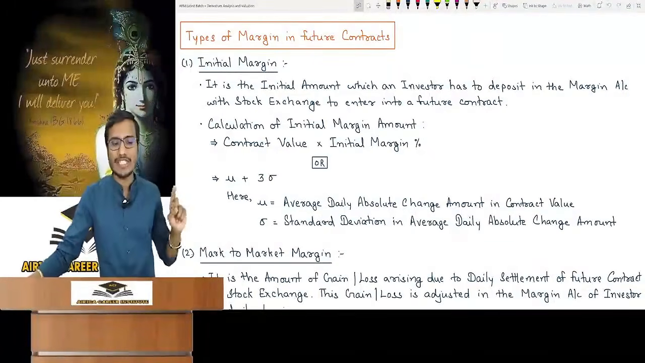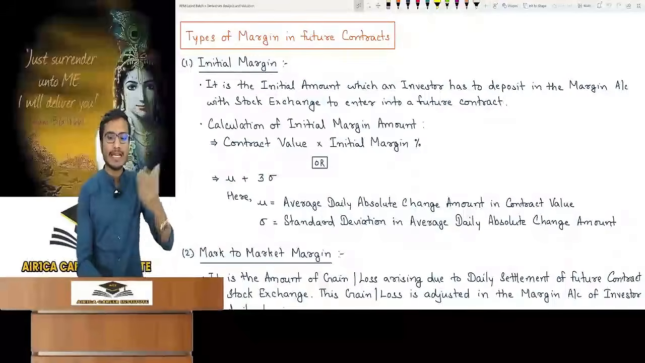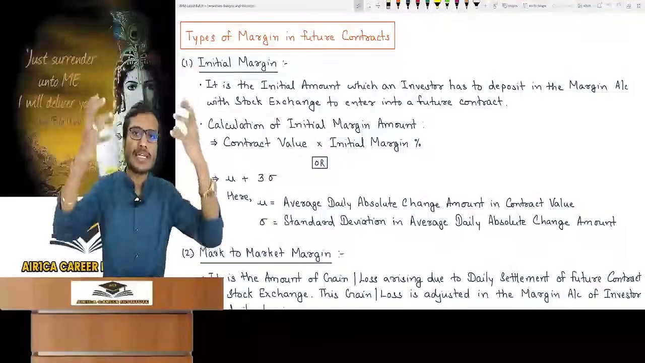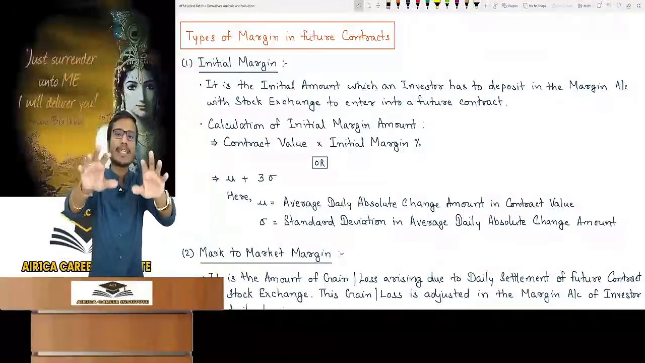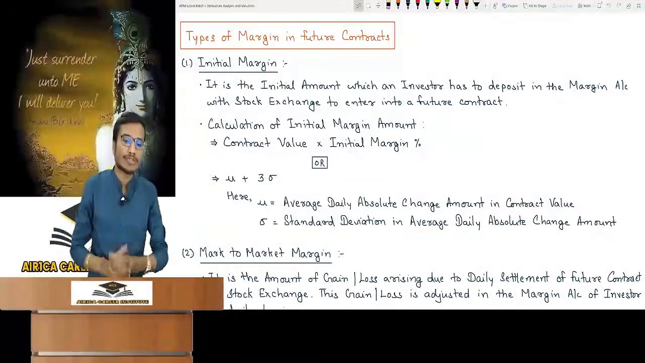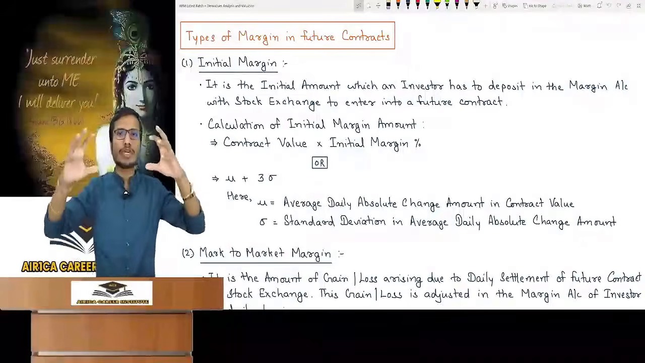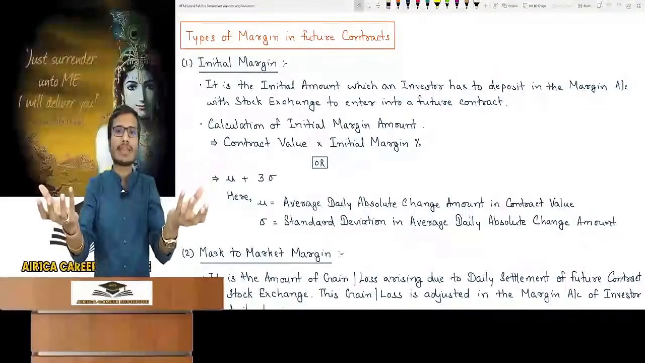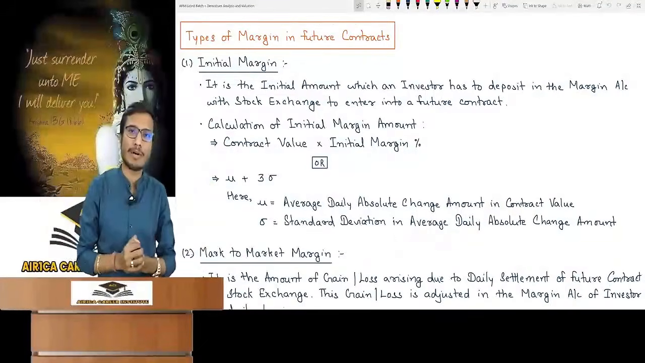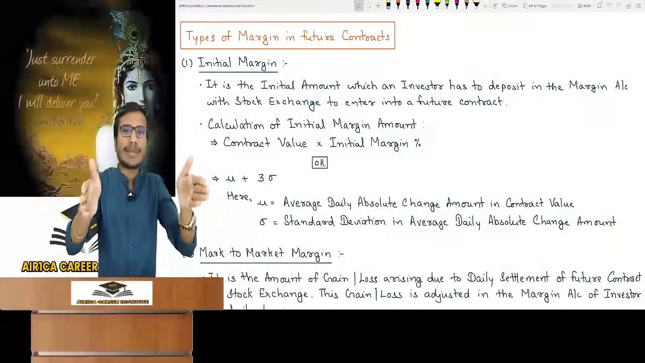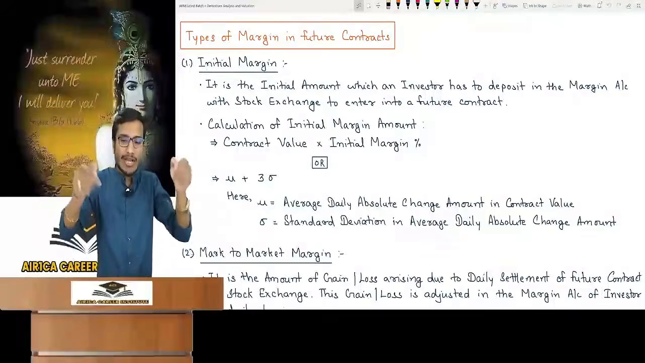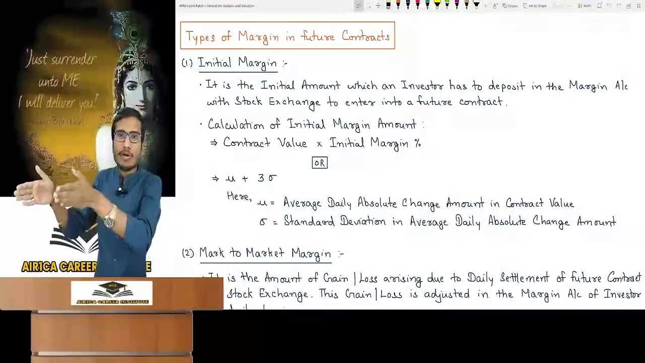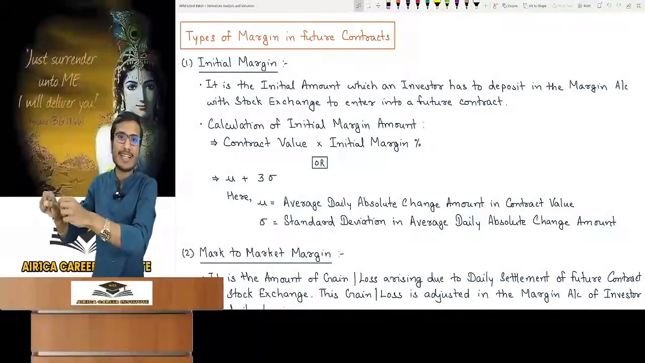The first one is initial margin. Initial margin is the security deposit. Initial margin means the initial amount which the investor deposits to the stock exchange in the margin account to enter into a futures contract. If any party wants to enter into a futures contract, the stock exchange will tell Mr. A to deposit the initial security deposit in this box, and then give another box to Mr. B, and he will put money.